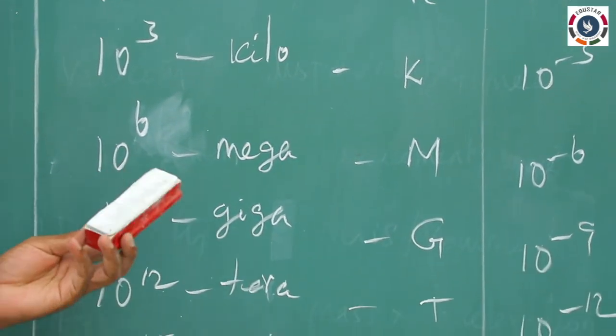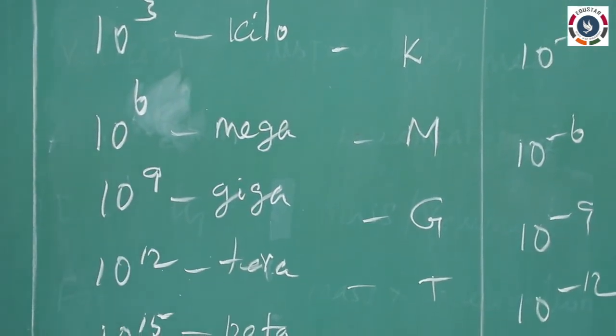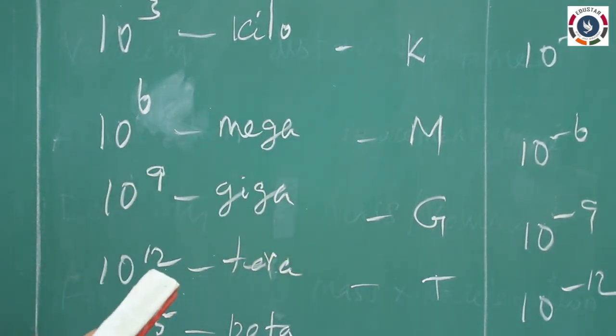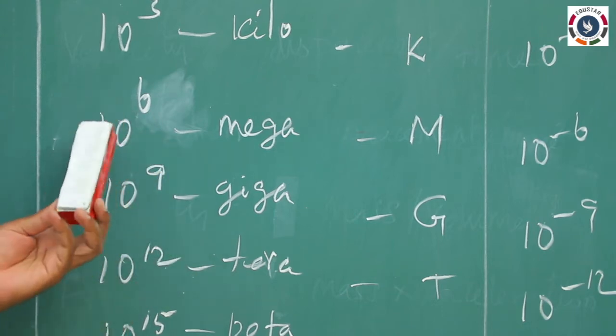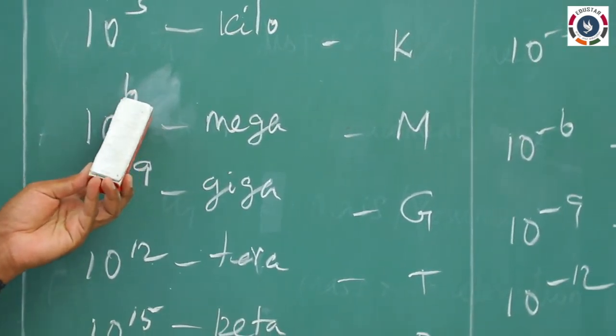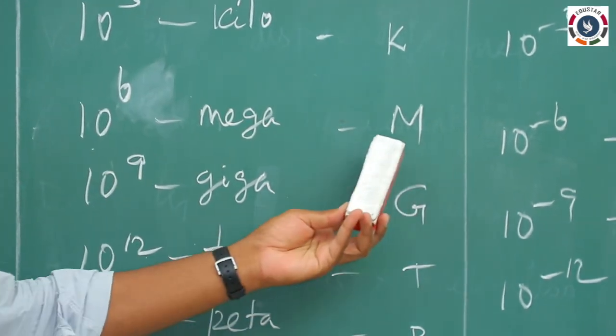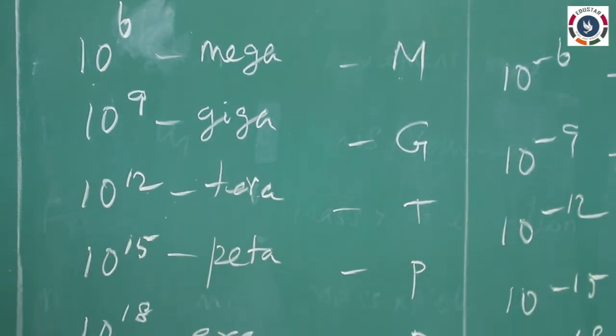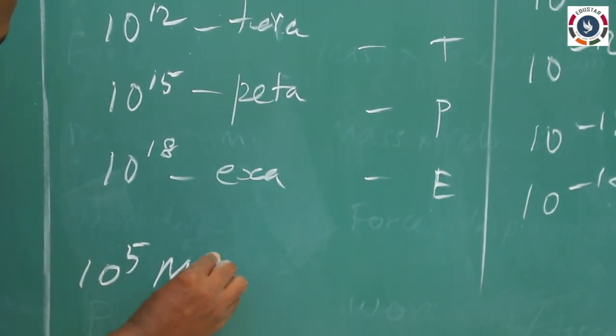So megahertz, the frequency of FM or television broadcasting, is mentioned in megahertz. Mega means 10 power 6, so 10 power 6 hertz. The symbol is capital M.